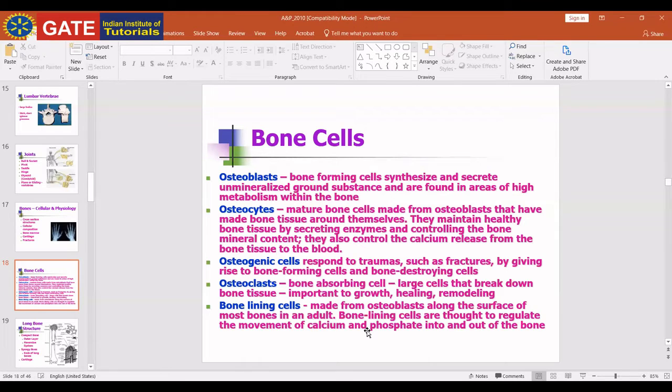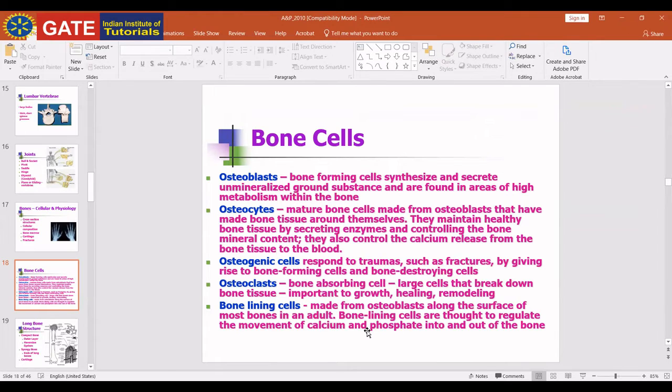We divide ribs into three parts: true ribs, false ribs, and floating ribs. True ribs are directly attached to the sternum. Directly, there is no intermediary. Then false ribs are not directly attached to sternum, but they are attached to the true ribs. Floating ribs are not attached to true ribs and they are not attached to sternum. They are just floating over the kidney. Why are they floating over the kidney? Just to protect the kidneys from external damage.